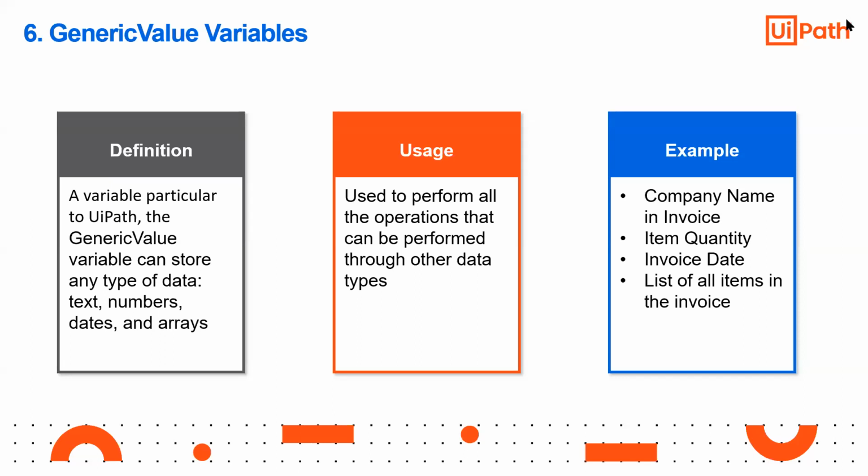So it is used to perform all kinds of operations through other data types. Example, company name in an invoice, item quantity, invoice date, list of all items in the invoice, right? So this can be used for anything. So basically it is like the dictionary variable in Python, or what is called factors in R programming.